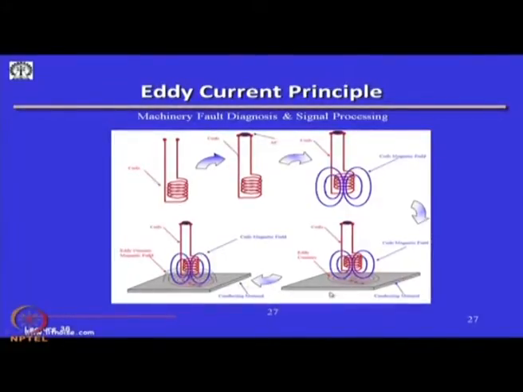Now, what happens if there is a defect or change in thickness in this conducting material? The magnetic field produced by these eddy currents will be different, and obviously, because of Lenz's law, this will oppose. So, if in some way we can detect this difference in the magnetic field because of this eddy current, which could be different if there is a foreign intrusion, if there was a defect, if there is a change in thickness, this gives us an indirect method to measure the thickness, the displacement of the coil, etcetera, from the conducting material and so on.